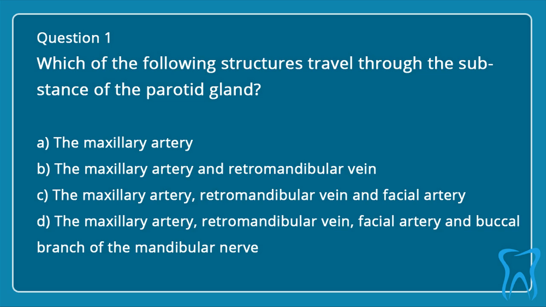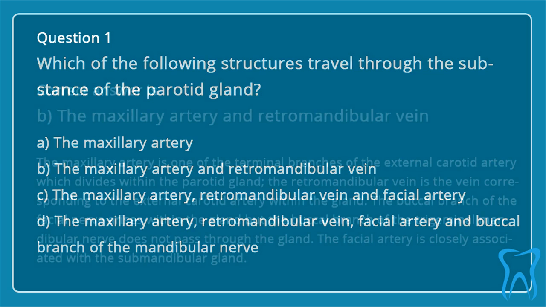A. The maxillary artery. B. The maxillary artery and retromandibular vein. C. The maxillary artery, retromandibular vein, and facial artery. D. The maxillary artery, retromandibular vein, facial artery, and buccal branch of the mandibular nerve.